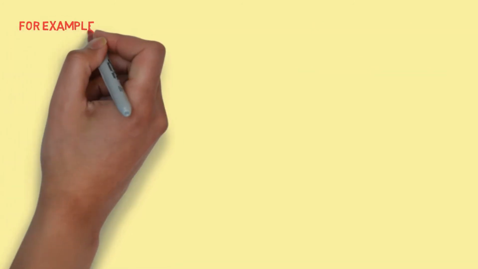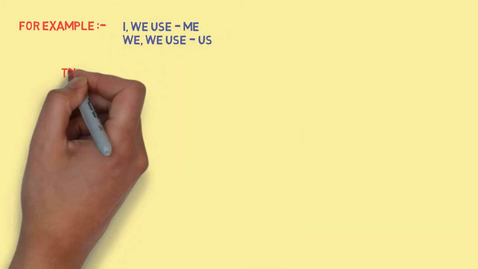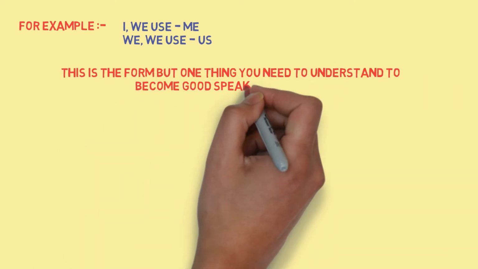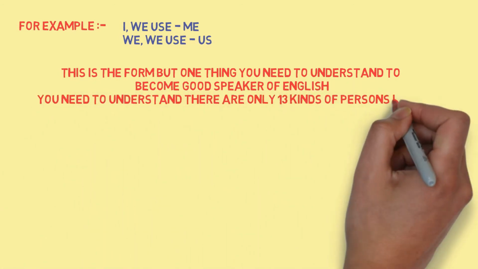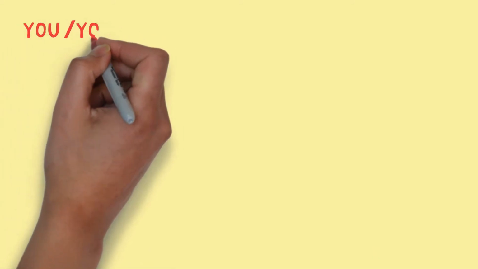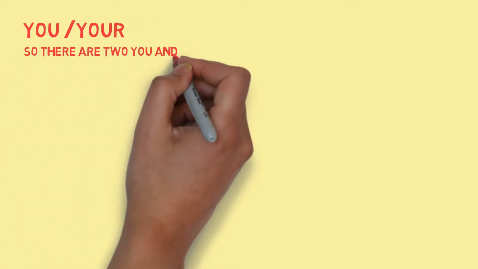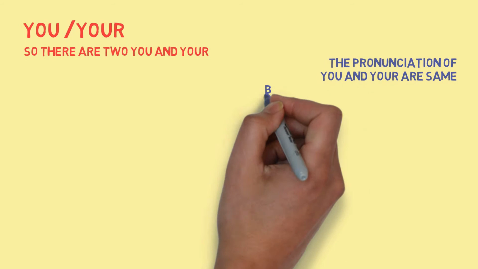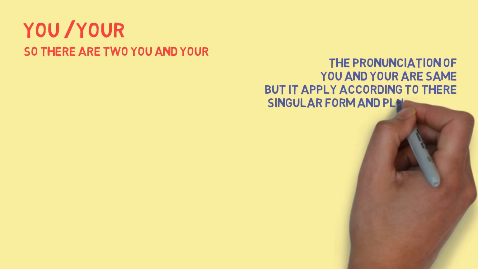For example, instead of I, we use me. Instead of we, you use us. This is the form. But one thing you need to understand to become a good speaker of English: there are only 13 kinds of person in the world. Now, when we are talking about you and your, there are 2, you and your. The pronunciation of you and your are the same, but it applies according to their singular form and plural form.